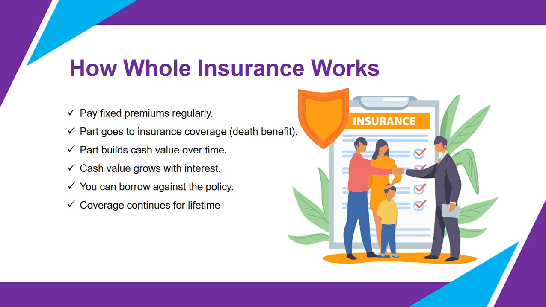This cash value accumulates gradually and can be used in the future if needed. You also have the option to borrow against this cash value or even withdraw a part of it under certain conditions. As long as the premiums are paid, the policy stays active for your entire lifetime, offering both financial protection and a growing savings benefit.